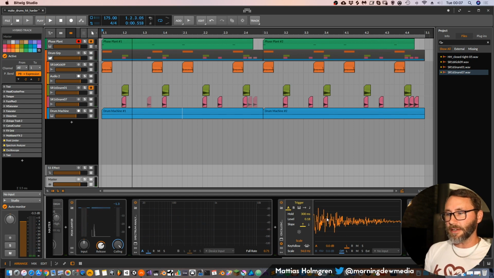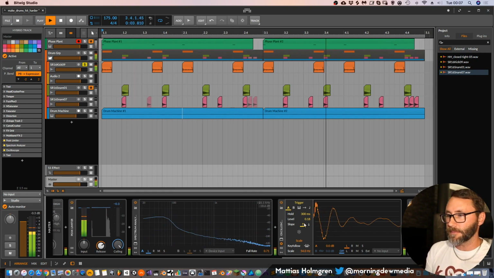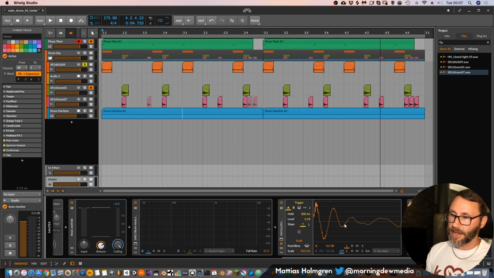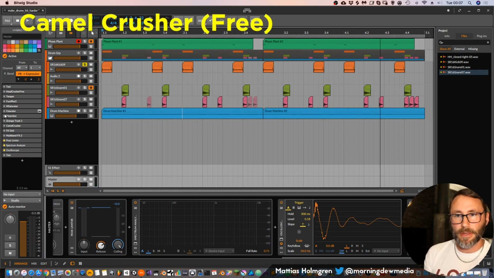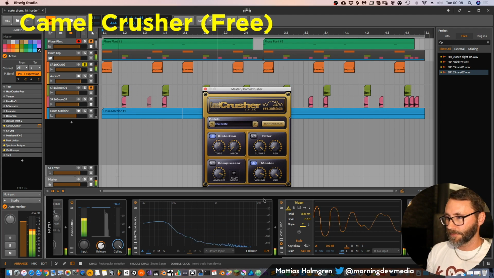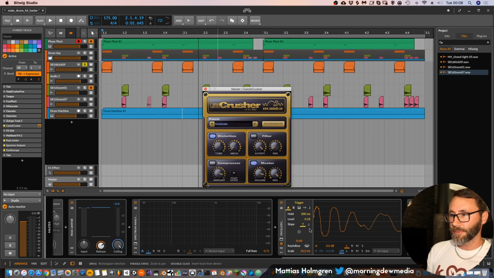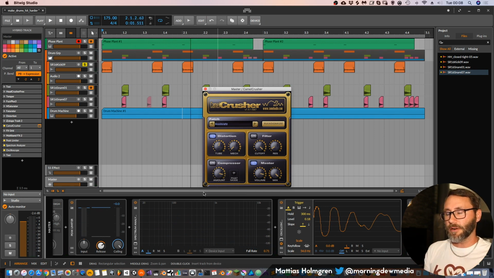So we can actually see here on the kicks also how they are affected by the overdrive. This is the basic kick without any processing. You can see that we have, yeah, this sine wave almost going on. And then we add this Camel Crusher with some tube distortion. You can see that we get this soft clipped top, which gives us more mid-range and upper harmonics, so we get a louder sound there.